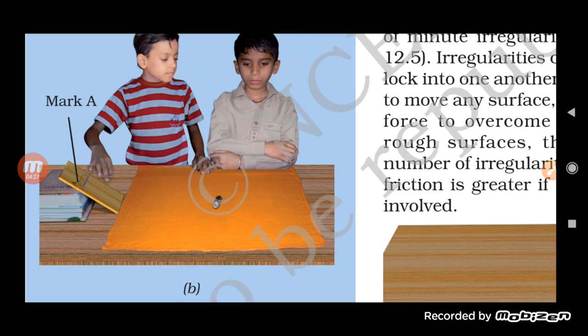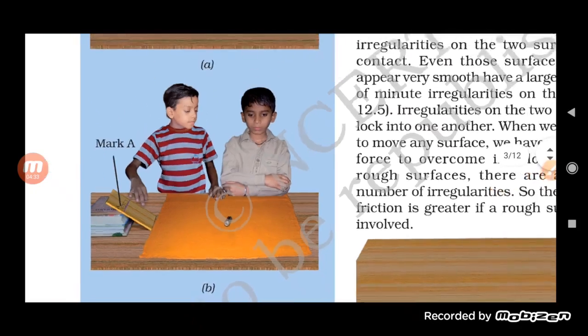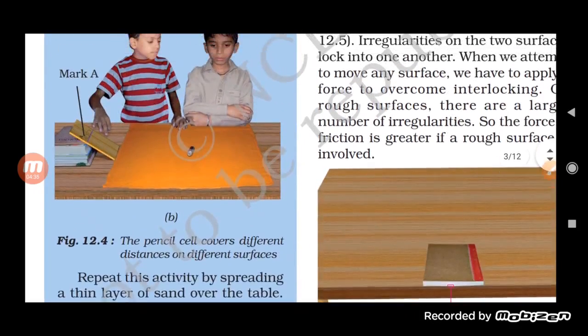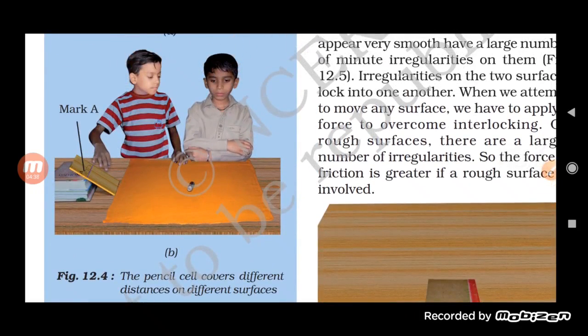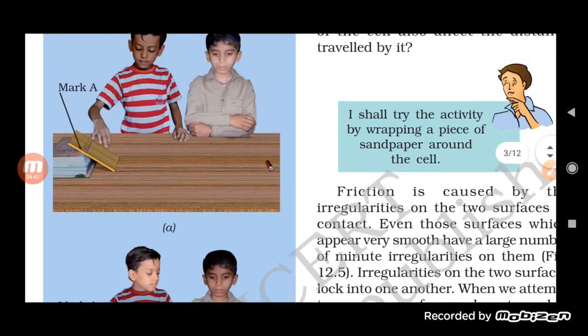Obviously, the distance covered in the first case differs from the second case. The pencil cell covers a different distance on a different surface. When there was no piece of cloth, it traveled a larger distance than when we kept a piece of cloth over it.